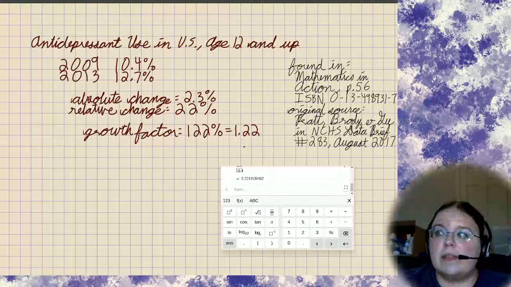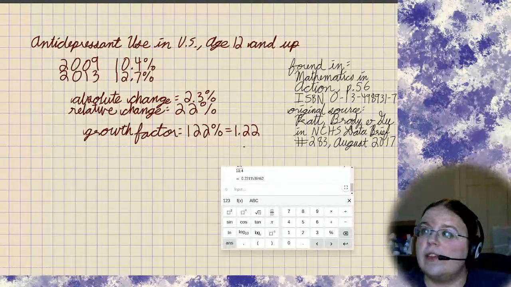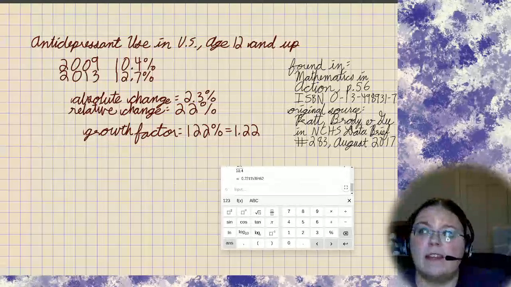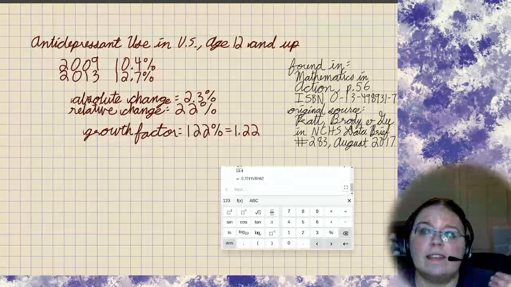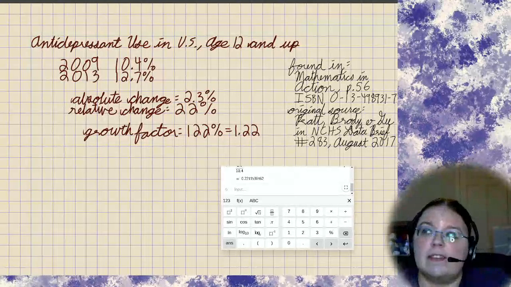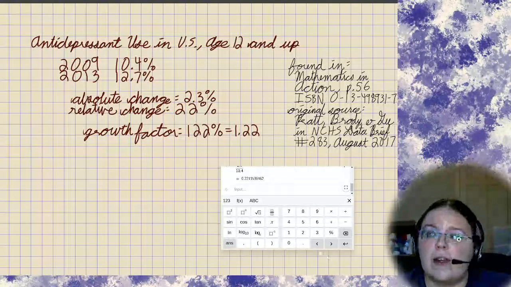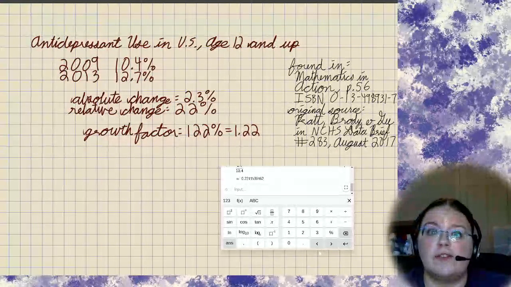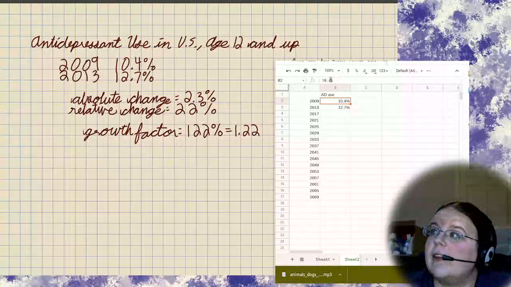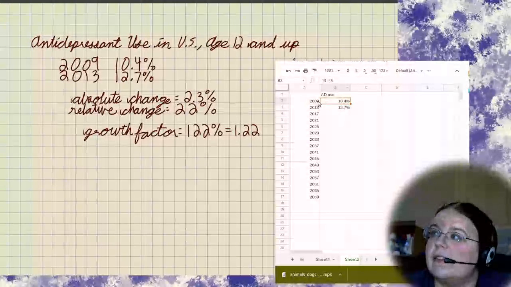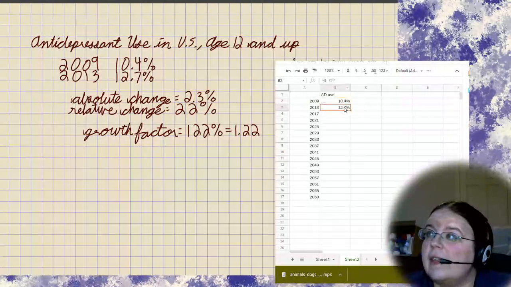Now that we can see what the trend was between those 2 years, we can do some projections based on that into the future. We can get some ideas of what might happen if this continues. Since we're going to do a lot of repeated calculations as part of projecting this trend out into the future, I'm going to use a spreadsheet because spreadsheets are great at that. Here I have our two data points, the 10.4% antidepressant use in the year 2009 and 12.7% in 2013.